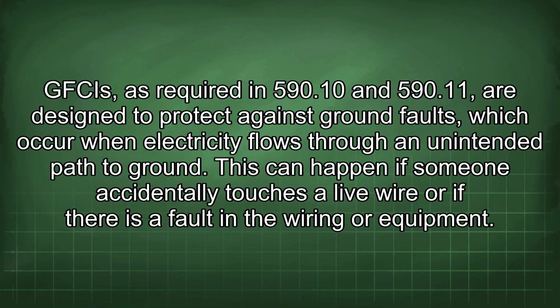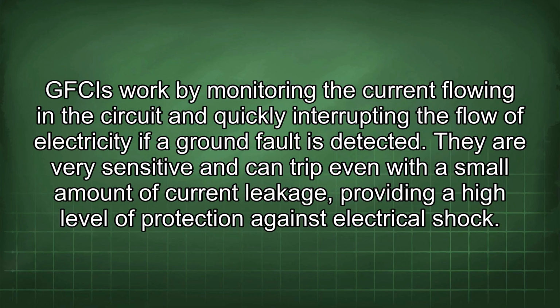GFCIs, as required in 590.10 and 590.11, are designed to protect against ground faults, which occur when electricity flows through an unintended path to ground. This can happen if someone accidentally touches a live wire or if there is a fault in the wiring or equipment. GFCIs work by monitoring the current flowing in the circuit and quickly interrupting the flow of electricity if a ground fault is detected. They are very sensitive and can trip even with a small amount of current leakage, providing a high level of protection against electrical shock.